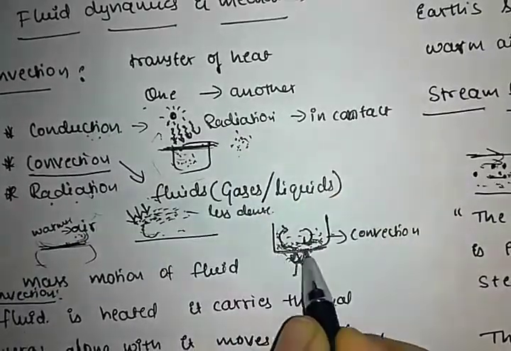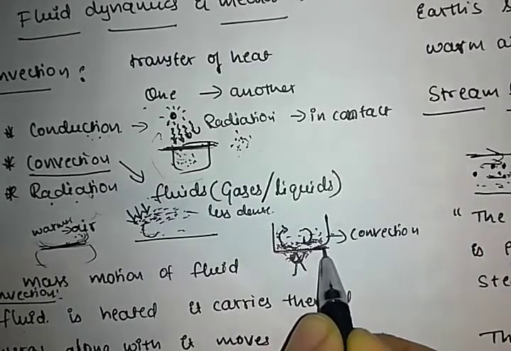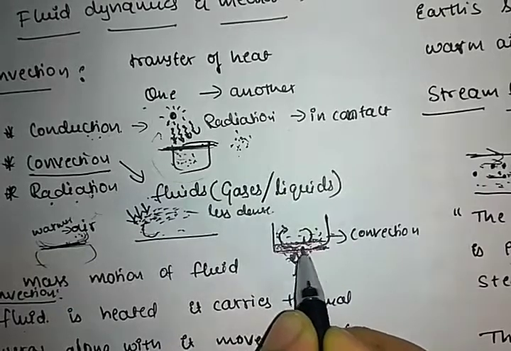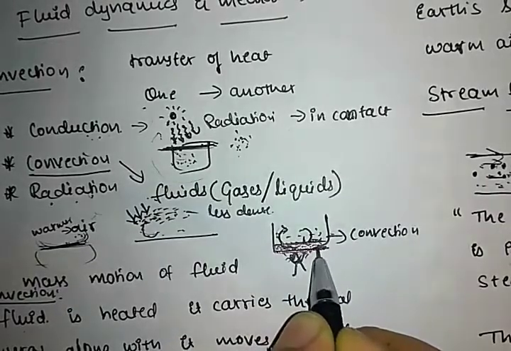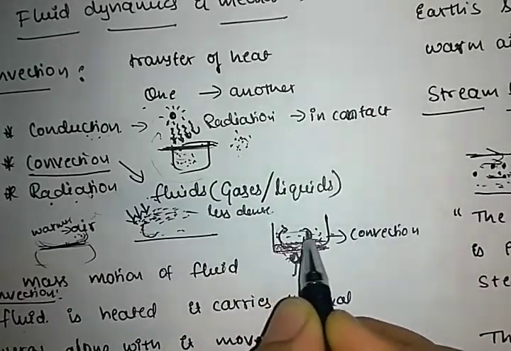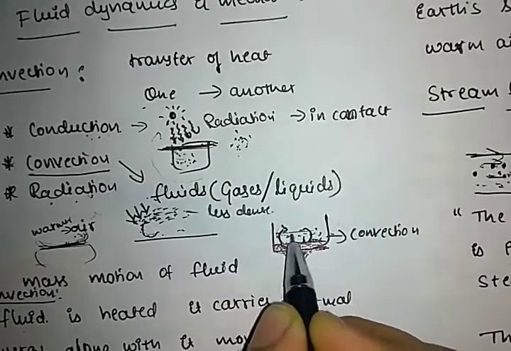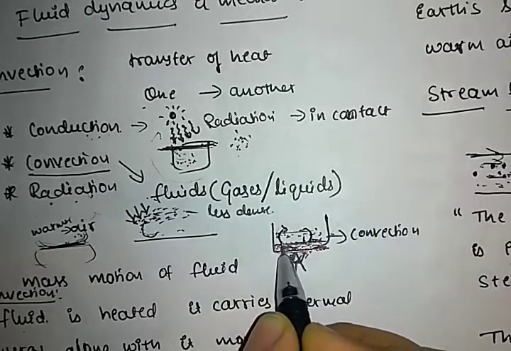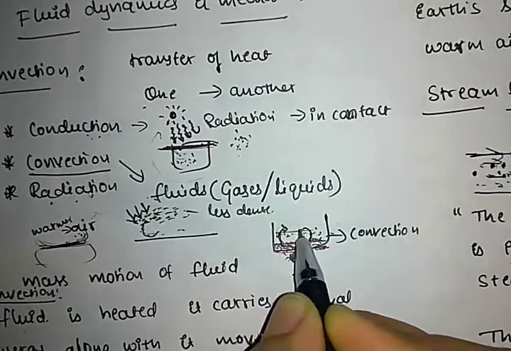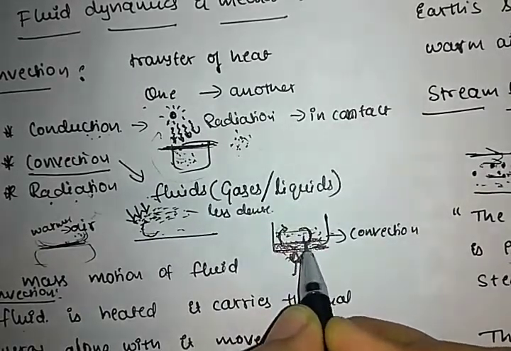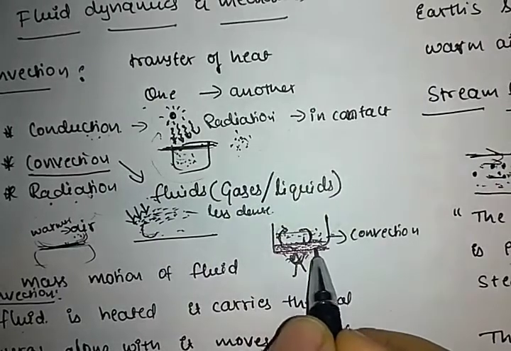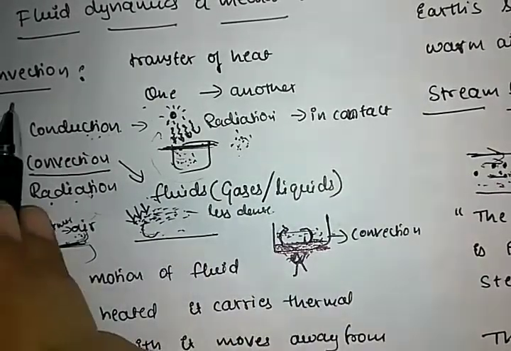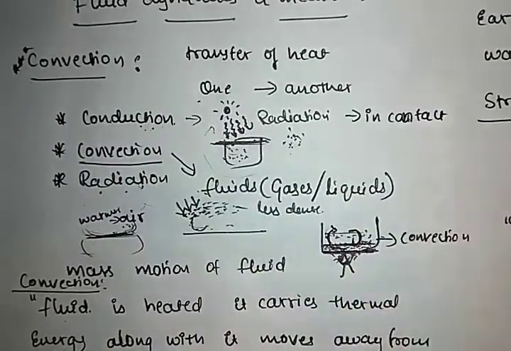Example, if we heat a surface, the particles near the surface get heated, and the above surface is cooler, so the particles present in the upper side get exchanged. These heated particles move upward and cooler particles come downward. This is how the exchange of heat takes place in the case of convection of liquids.